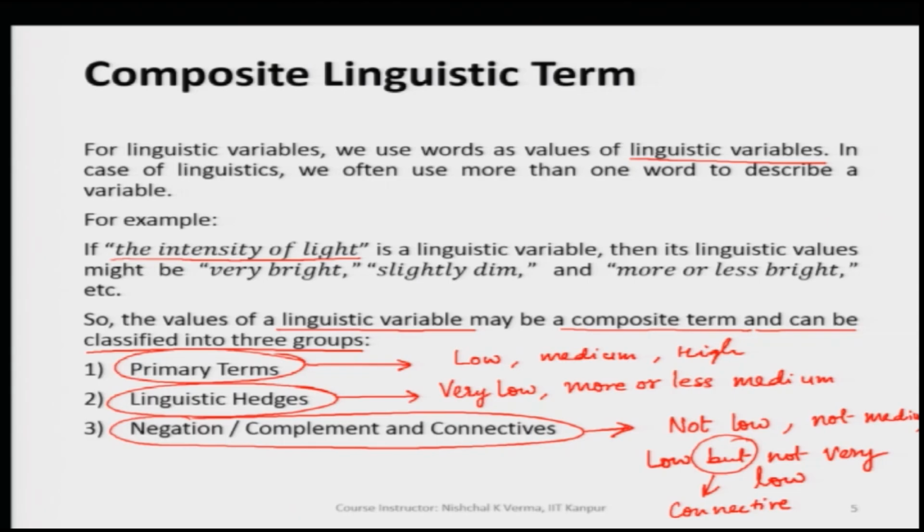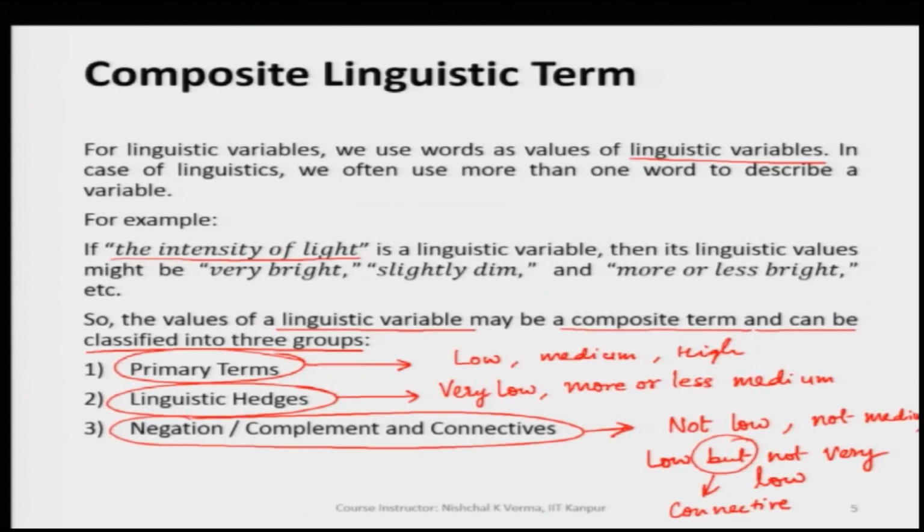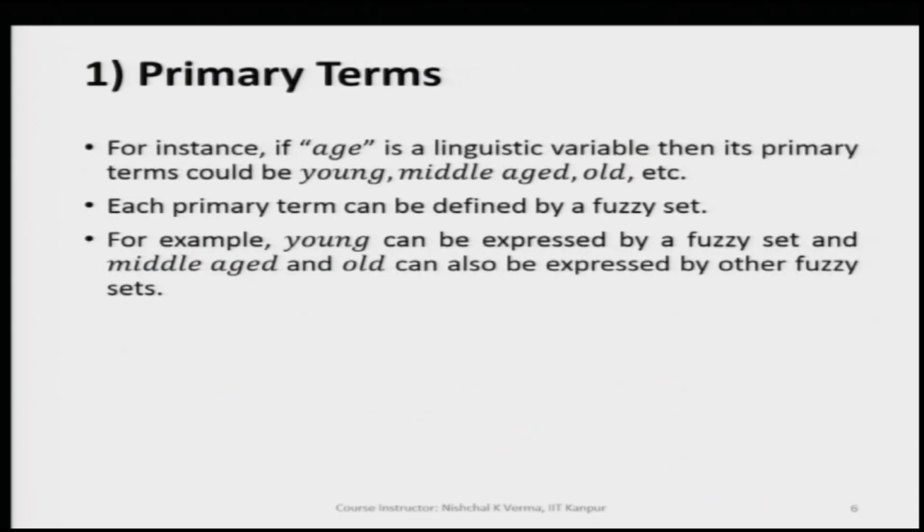Let us further understand this by taking some examples; the primary terms, linguistic hedges, negation, complements and connectives can be understood further.